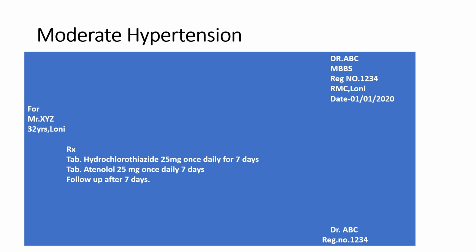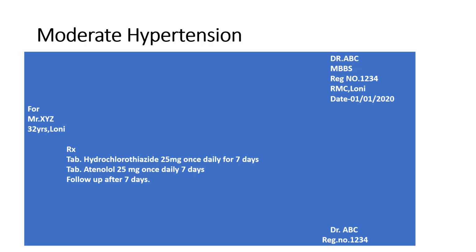Moderate hypertension. This is a prescription for moderate hypertension. Okay, moderate hypertension, that is grade 2 hypertension. Moderate hypertension means when diastolic blood pressure is between 100 to 109 millimeter of mercury and systolic blood pressure is between 160 to 179 millimeter of mercury.